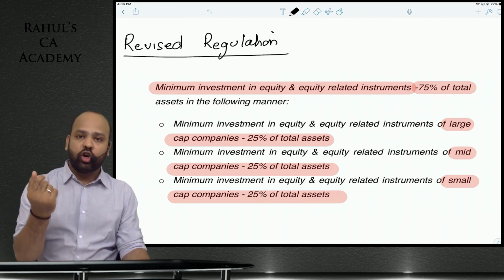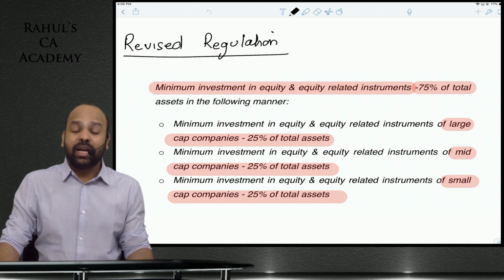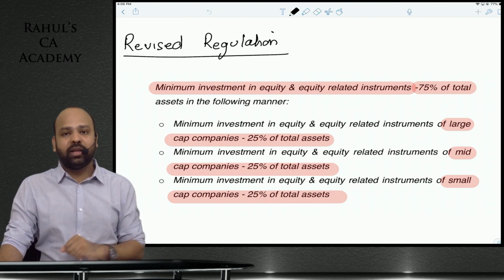Matlab, you use your brain, but at least this 25% limit has to be satisfied. Now, what was the need to bring in this regulation?